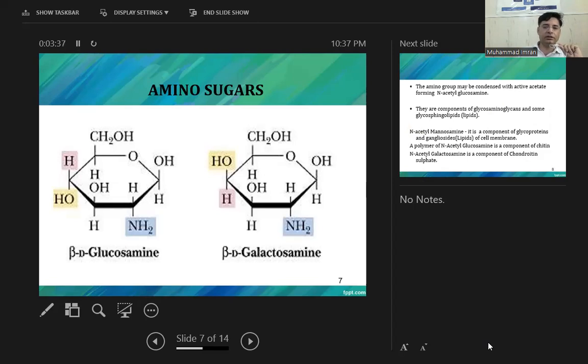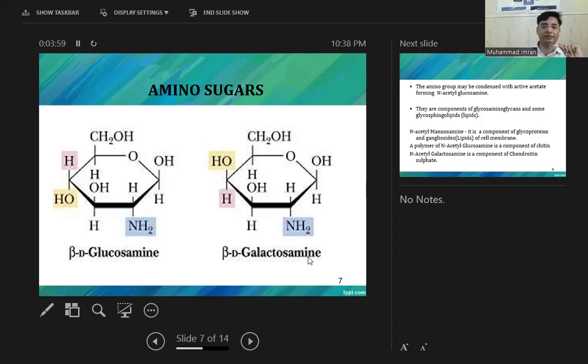Amino sugars are sugars which have an amino group on the second carbon. In the case of glucose, it is known as glucosamine. In the case of galactose, it is known as galactosamine. And if an acetyl group like CH3C=O is attached, this is known as N-acetylglucosamine and N-acetylgalactosamine.